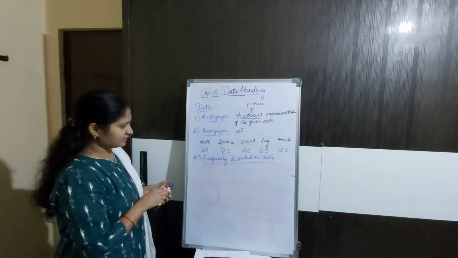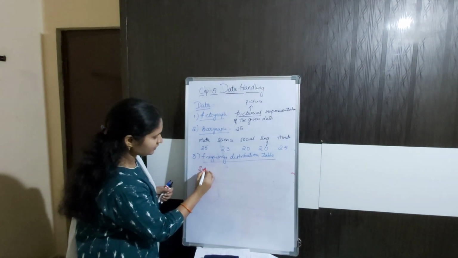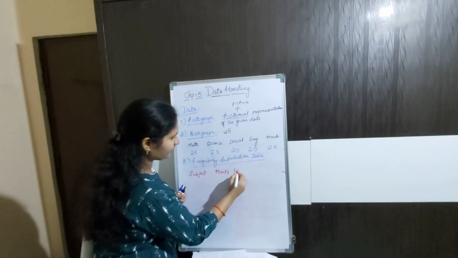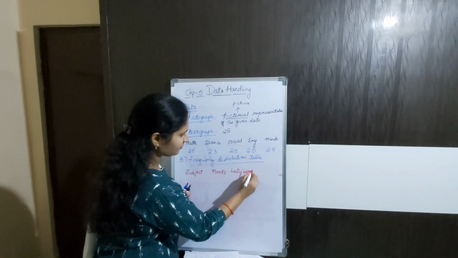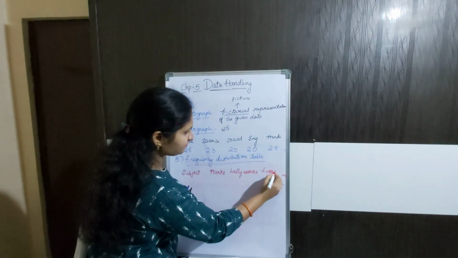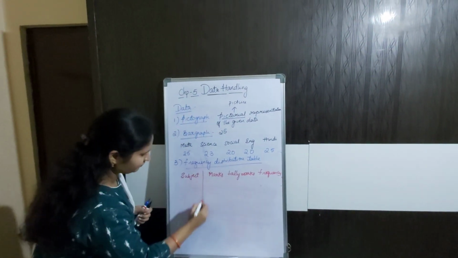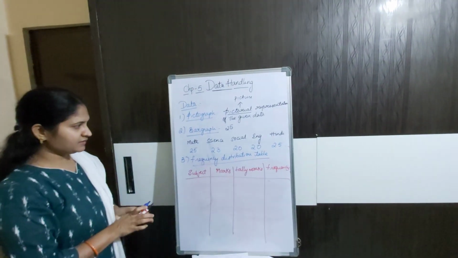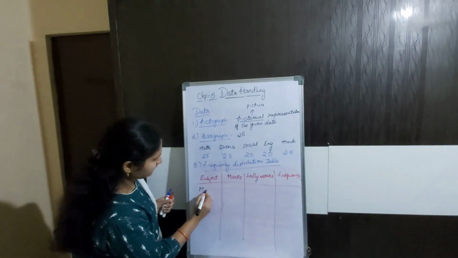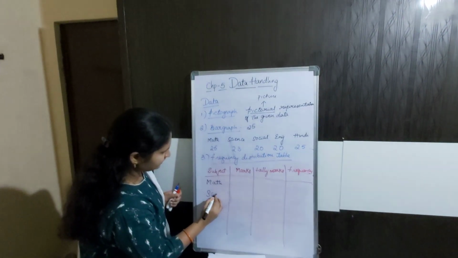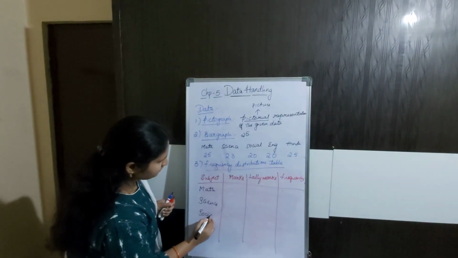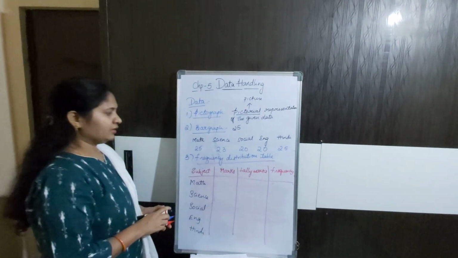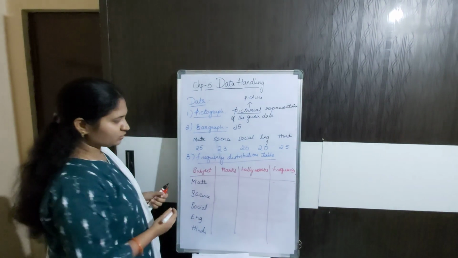So children, let us see here. Here I am taking subjects, marks, next tally marks, and then frequency. So what are the subjects we have now? Math, science, social, English, and Hindi. In the subject math, he scored 25.